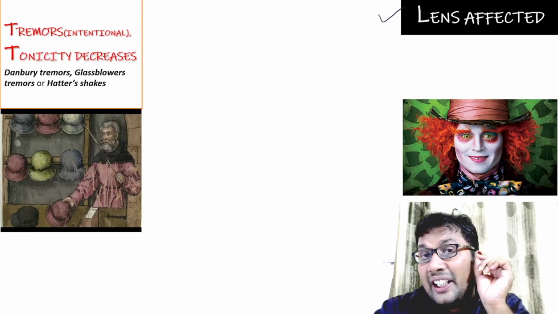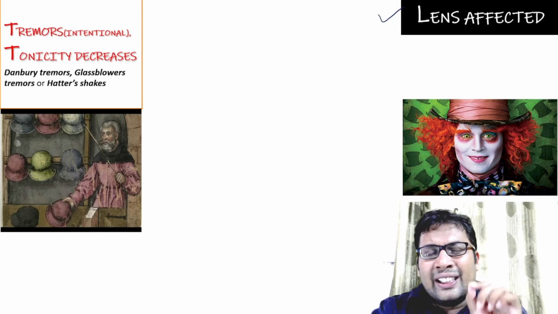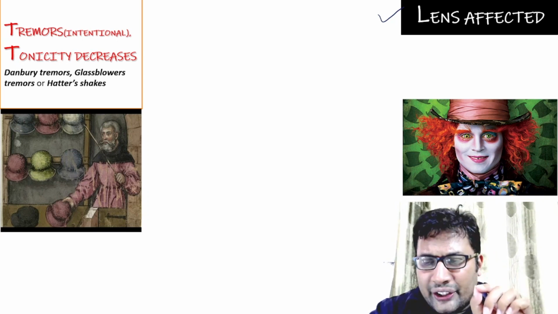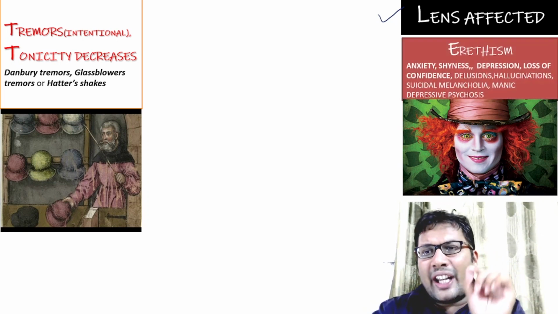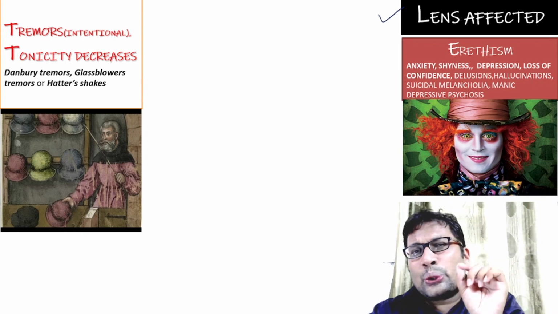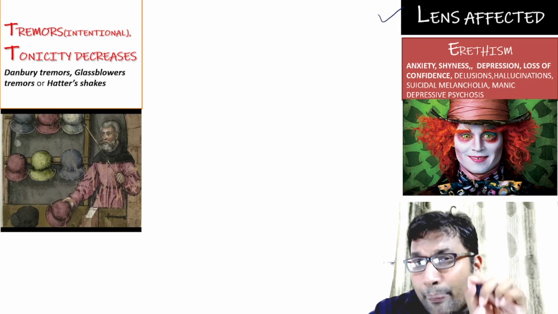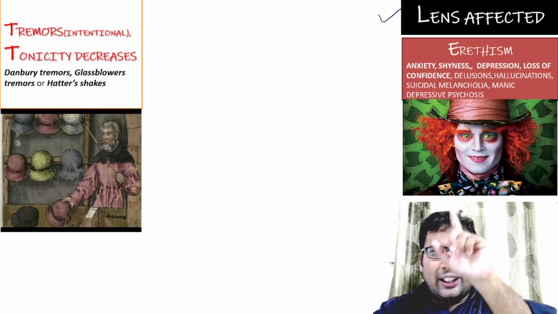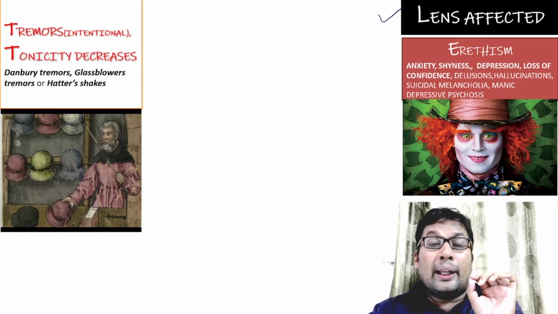Then last, E for extreme degree of shyness, delusions and hallucination. That is known as erethism. Anxiety, shyness, depression, loss of confidence, delusions, hallucination, suicidal tendency, melancholia, manic depressive psychosis, all these are the features of erethism that is seen in case of mercury poison. So this is the mnemonic related to mercury, M3 BATTLE.